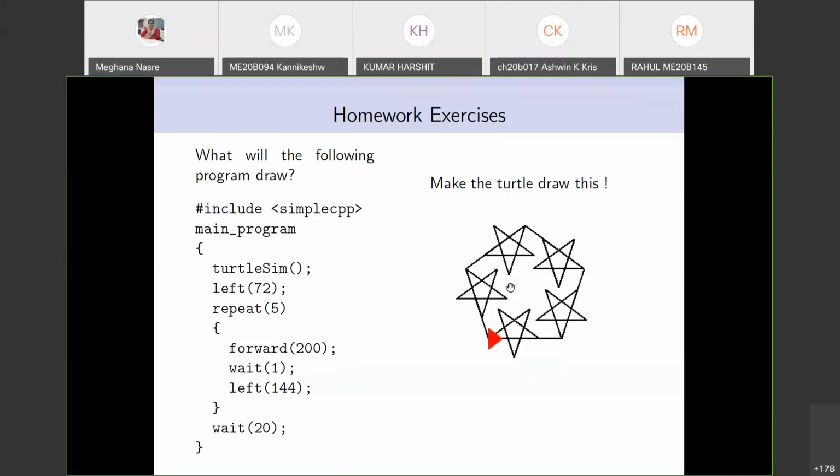That you figure out. I will not say anything. This figure on the right hand side that you are seeing is 5 stars in a pentagon, right? Yes, ma'am. So figure out what it does. I won't answer it right away. Please figure it out. It should look like the figure that has been shown here, right?